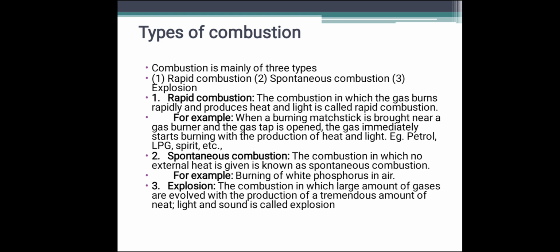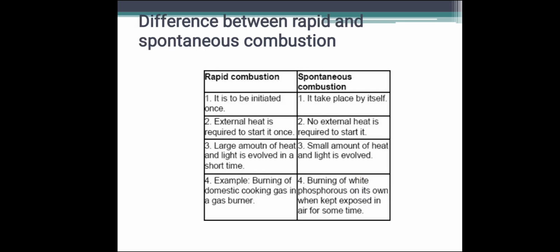Now let us discuss the difference between rapid and spontaneous combustion. Rapid combustion has to be initiated once, but spontaneous combustion takes place by itself. In rapid combustion, external heat is required to start it, but in spontaneous combustion no external heat is required.